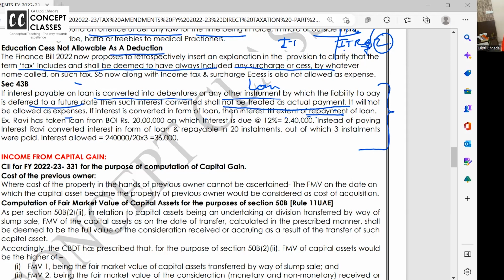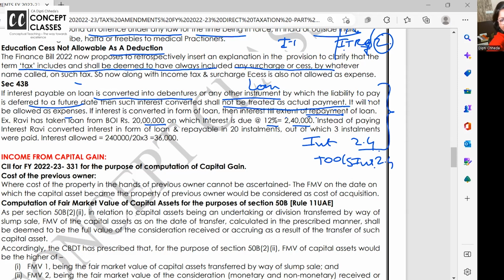Ravi has taken a loan from Bank of India, 20 lakh. On that, interest due is 2,40,000. If Ravi says interest account debit to outstanding interest 2,40,000, this will be allowed only if you paid before the due date of filing the return. Instead of paying, Ravi converted the interest 2,40,000 into an additional loan, repayable in 20 installments.